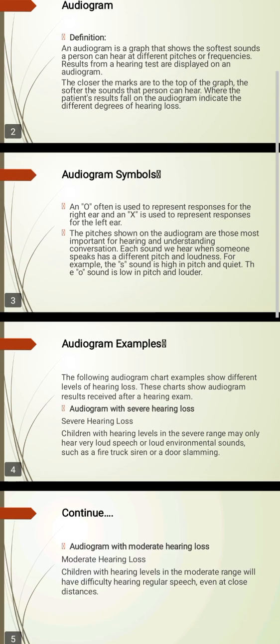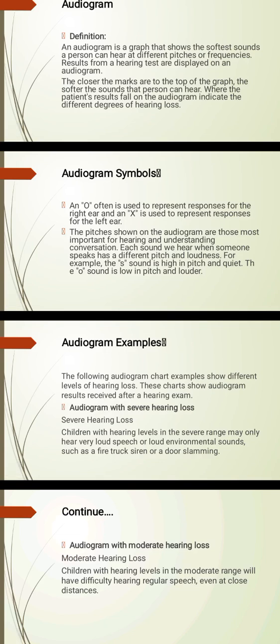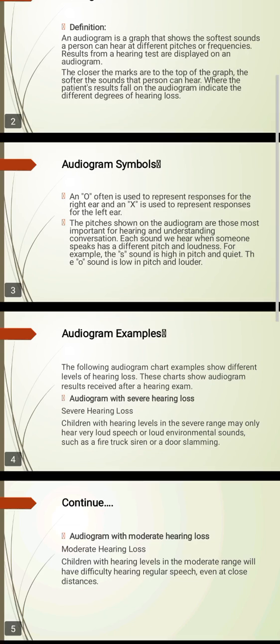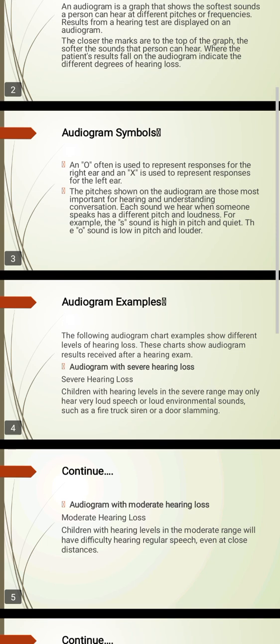Next point is audiogram symbols. These are the symbols that are shown on audiograms. An O is often used to represent responses for the right ear, and an X is used to represent the responses for the left ear. The pitches shown on the audiogram are the most important for hearing and understanding conversations.